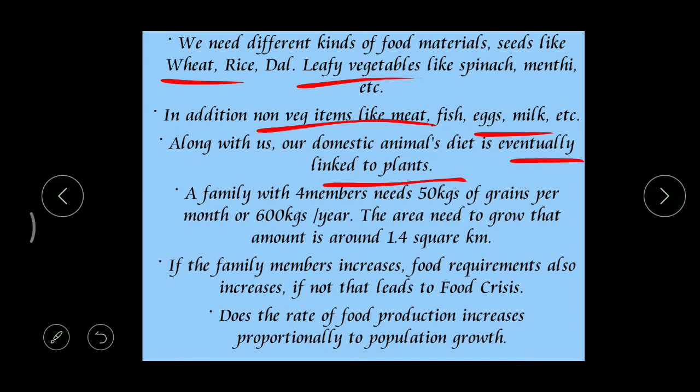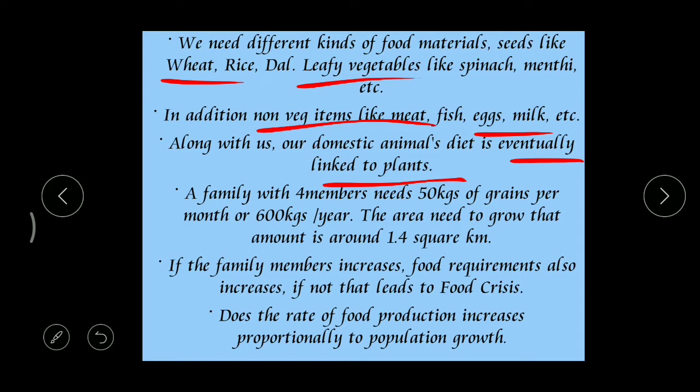We are depending on plants. If you carefully observe all these food materials, seeds, grains, vegetables, fruits, leafy vegetables, and even animals' food, which is called fodder, all these things we get from plants.